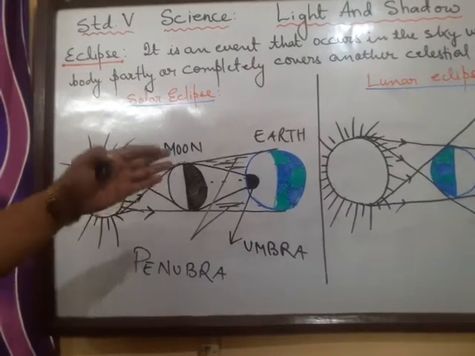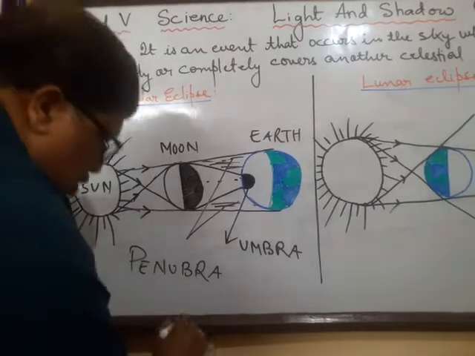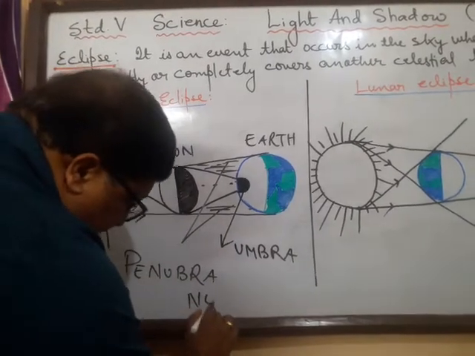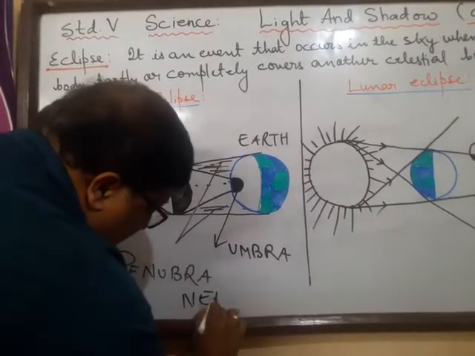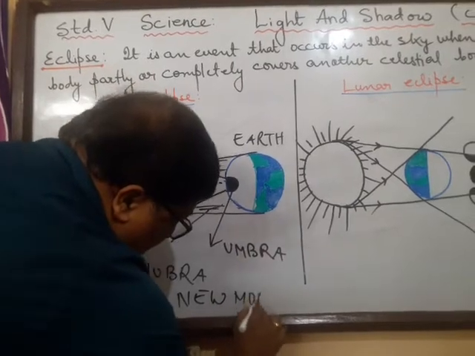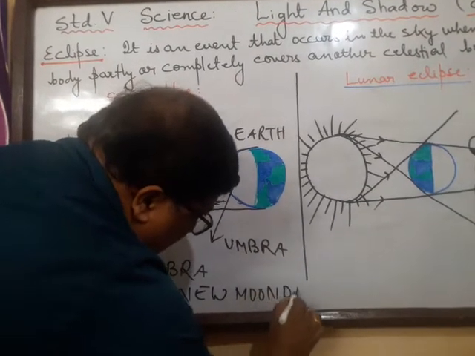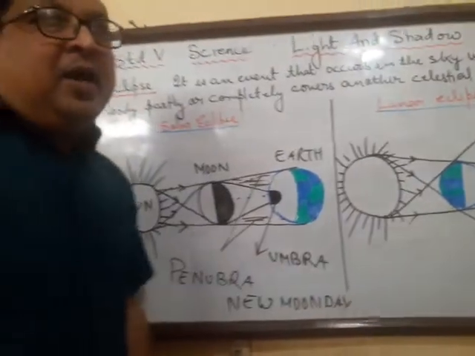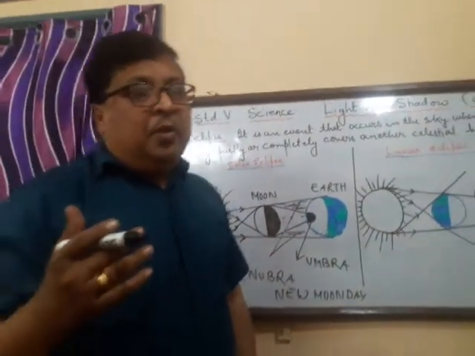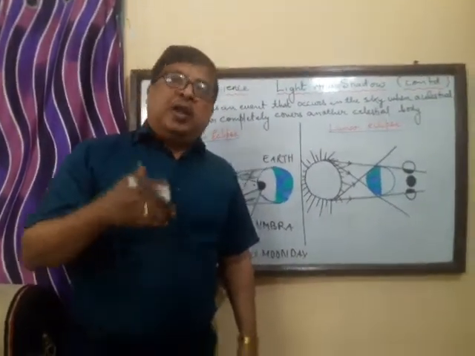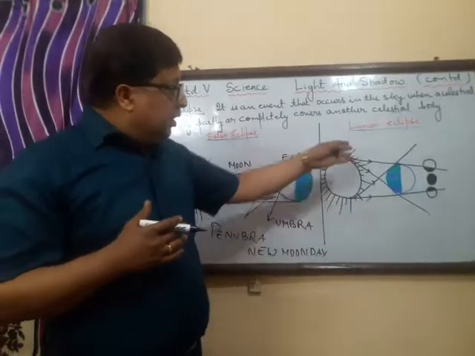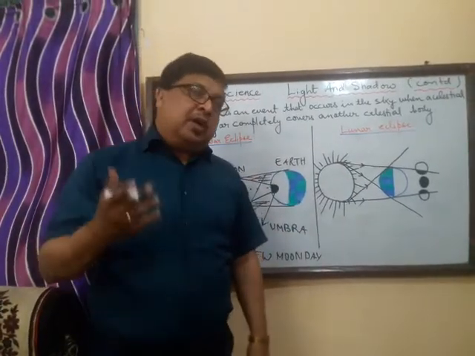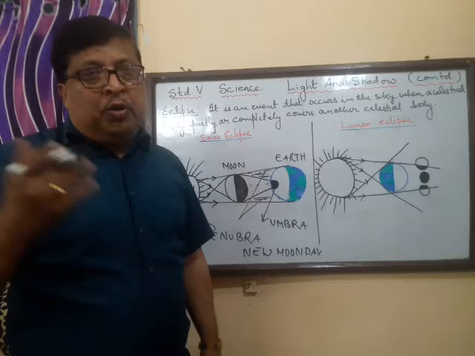It occurs on every new moon day. Now one very valid question that comes to my mind, that why doesn't eclipse occur then on every new moon day? Or for instance lunar eclipse, why doesn't it occur on every full moon day?